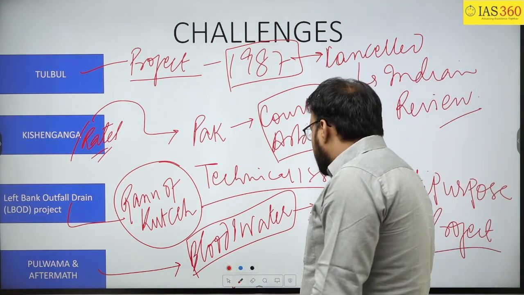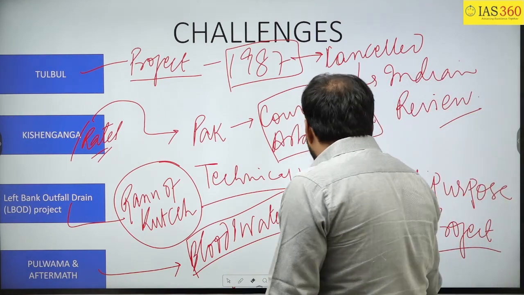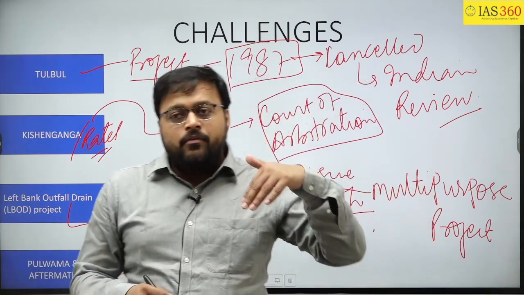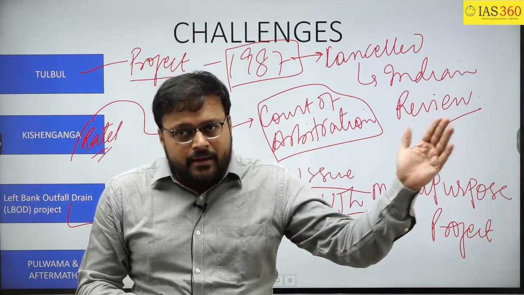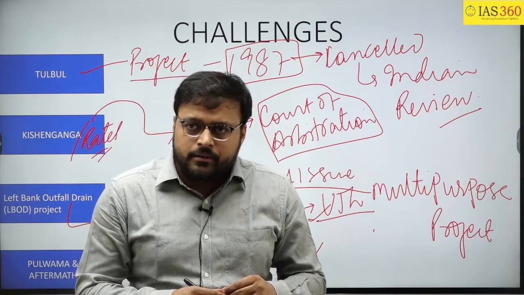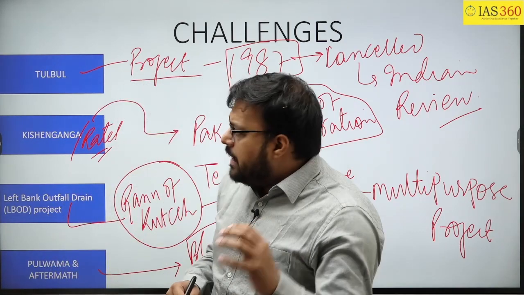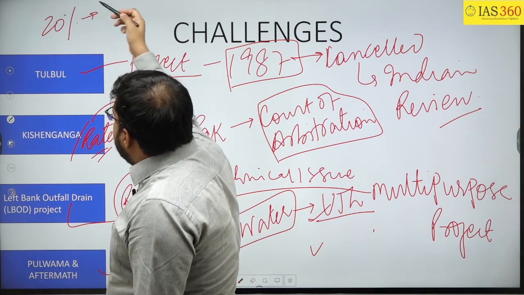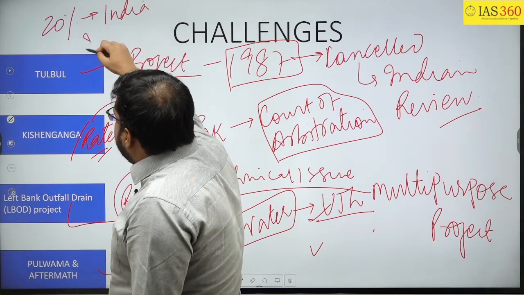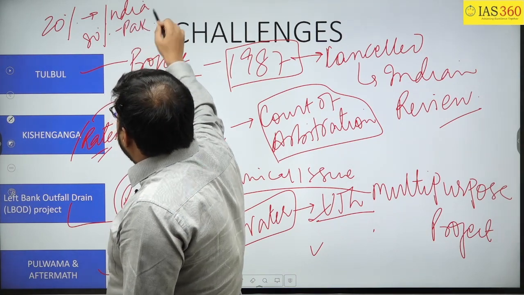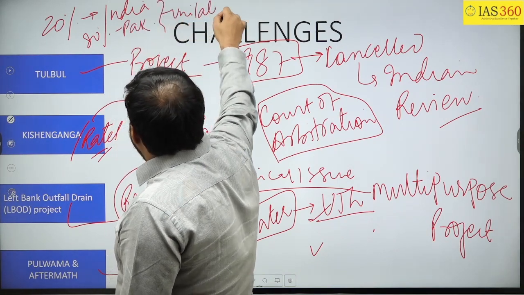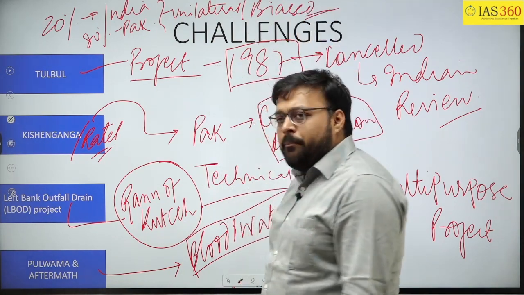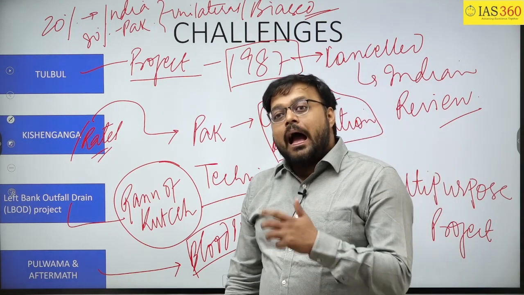So here the Srikhand project has been started, for the diversion of water from the Indus river system to the Indian states. At that time also there was an allegation on the Indus Water Treaty that 20% of water is being used by India and 80% is used by Pakistan. So this is a unilateral treaty, or you can say a biased treaty, biased towards Pakistan, and therefore India should abrogate the treaty.